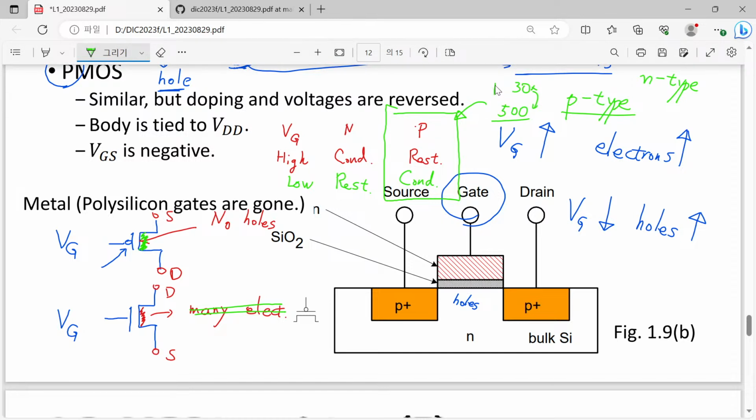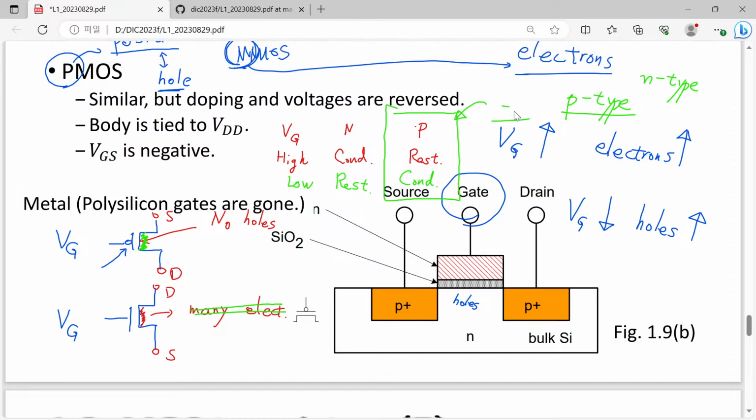Okay, so another one is silicon has both N-type dopant and P-type dopant, and we can use both of them quite easily. However, unfortunately, for other materials, it is typically difficult to find P-type dopant.